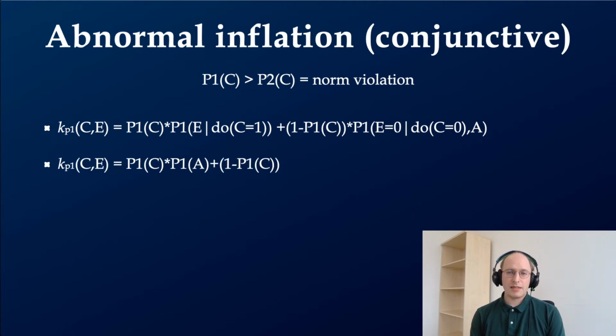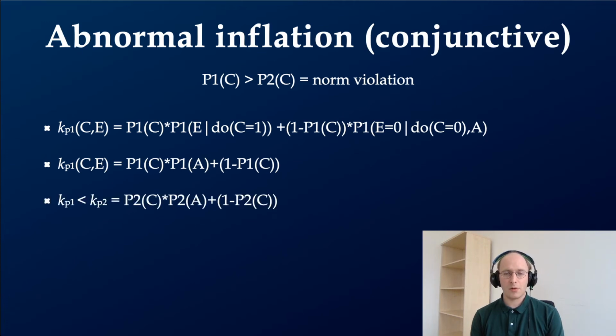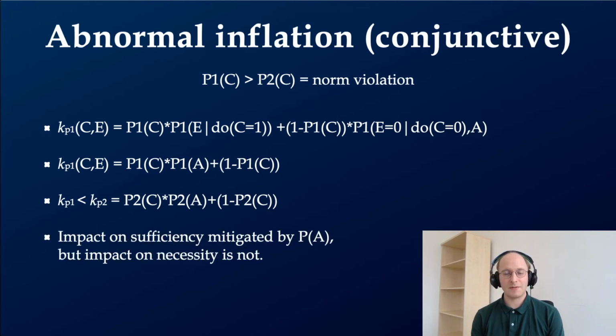So now, with this simplified equation, we can compare the causal strength in the case where C is norm-conforming to the norm violation. And mathematically what happens is that the causal strength is greater when C violates a norm. Now, you might be thinking, wait a second, doesn't this decrease C's sufficiency? Because it's still in this equation, right? P2C multiplied by P2A, and this is true. But the effect on sufficiency is mitigated by the fact that it's multiplied by another probability. But the impact on necessity is direct. So as P2C gets smaller, the necessity of C increases, and therefore the causal strength of C increases. Thus, abnormal inflation.